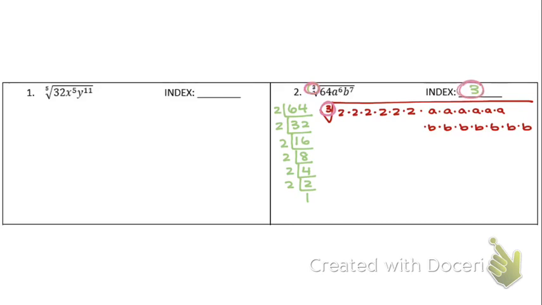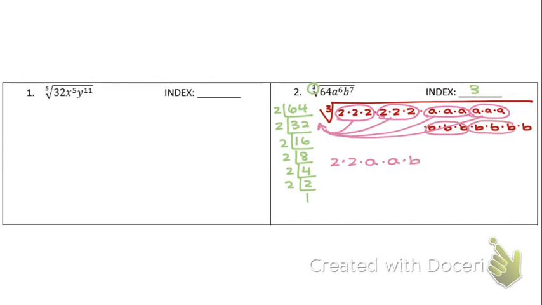3's. Okay? So here is a group of 2's, so they're going to come out. Another group, so they're going to come out. Another group, so they're going to come out. Another group, so they're going to come out. Another group, another group. So that's all on the outside.